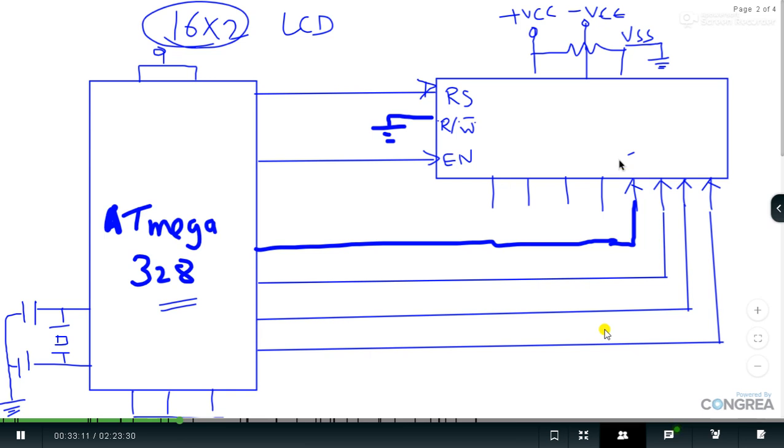Yes, good, great. So the pins we have to use are D4, D5, D6 and D7. Everybody, I hope you have now understood why we are using these 4, and the other 4 are left unconnected. Just show them with the help of a cross. So D0 to D3 are left unconnected.